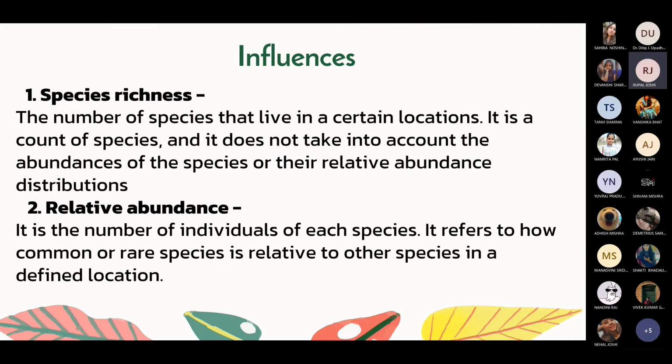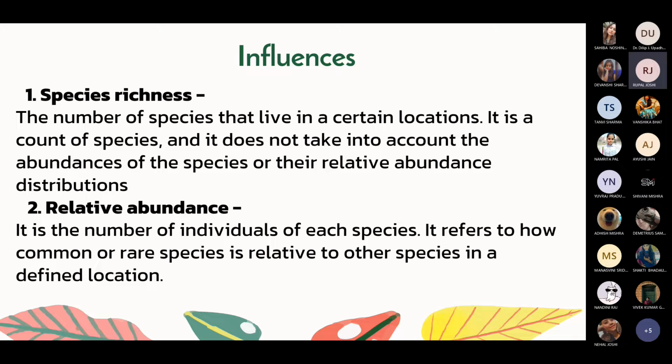Next are the influences. First is the species richness. This is the number of species that live in a particular area. For example, we have two areas of land, A and B. Area A has 84 species of plant, while area B only has 15 species of plant. Then area A has a higher species richness.